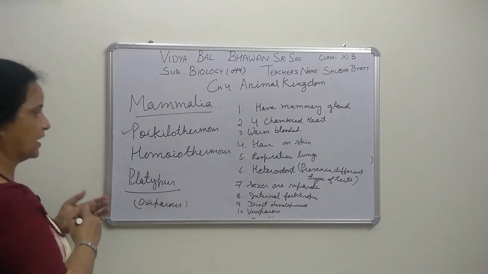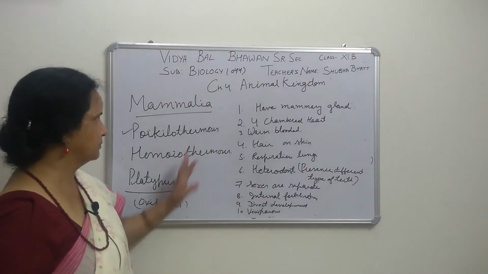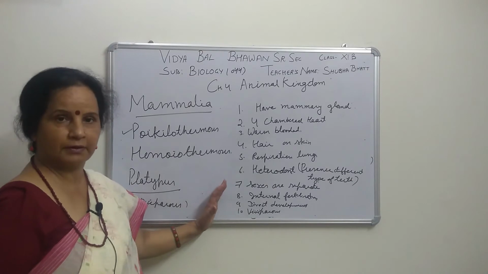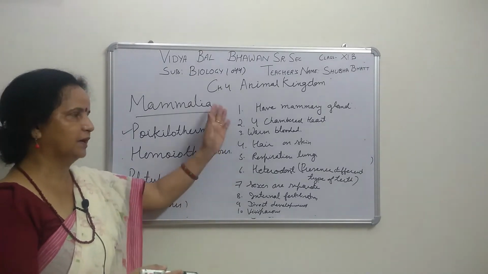The rest of its characteristics resemble this group, so we put it in the mammals. Only one feature is different, that it is oviparous. The rest of the characteristics are the same.